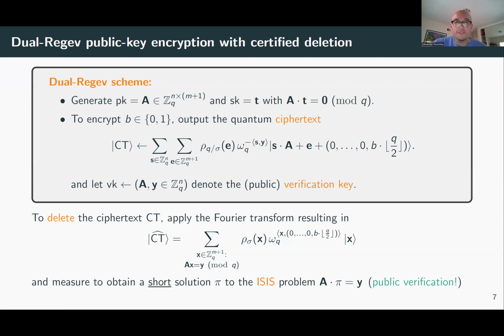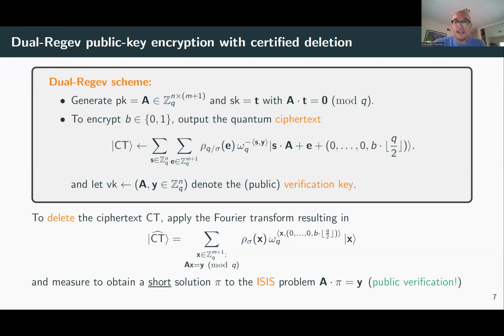So if you were to measure the state now on the computational basis, the phase would be destroyed, but you would recover a short ITCS solution pi that satisfies A times pi equals Y, okay? So obviously, if you measure in the computational basis, the phase will be destroyed, but you now have a classical certificate that you can use to prove deletion, okay?